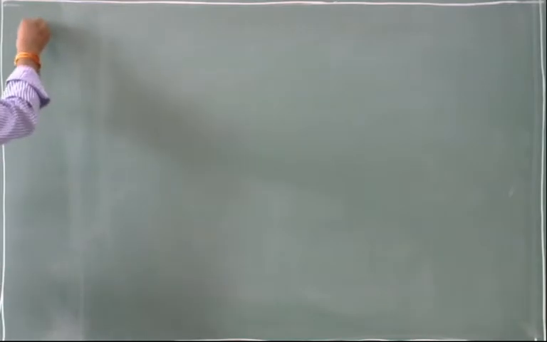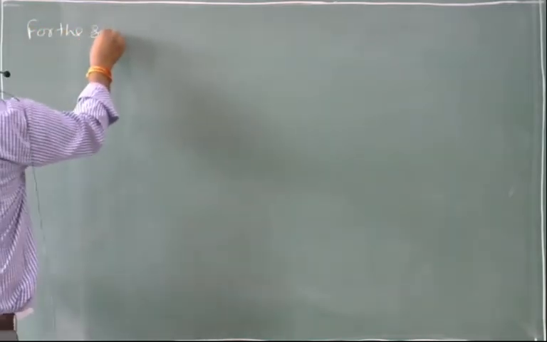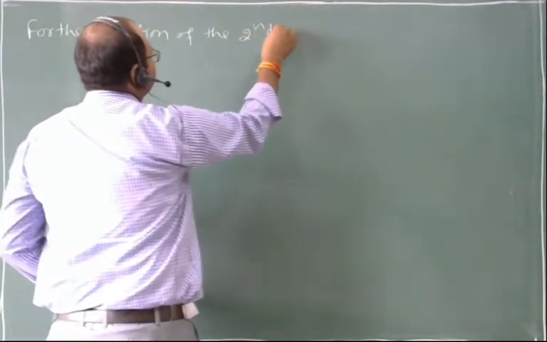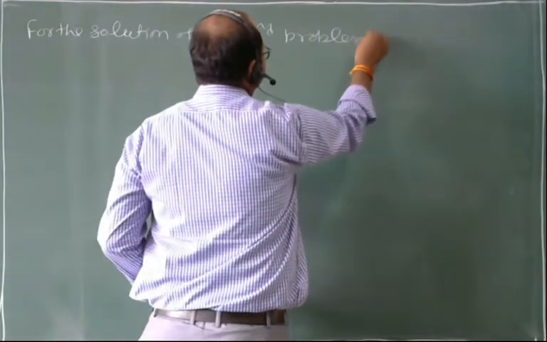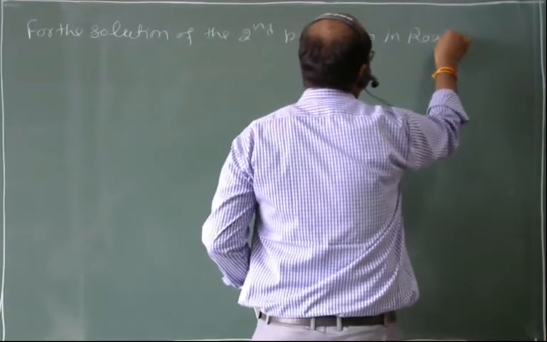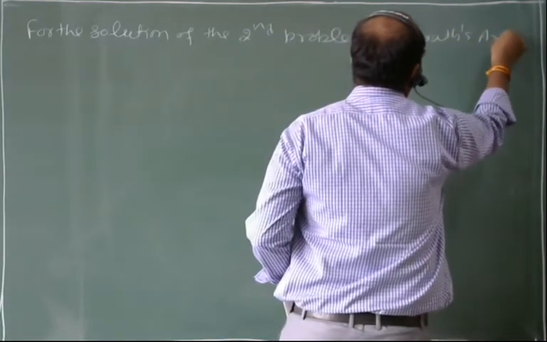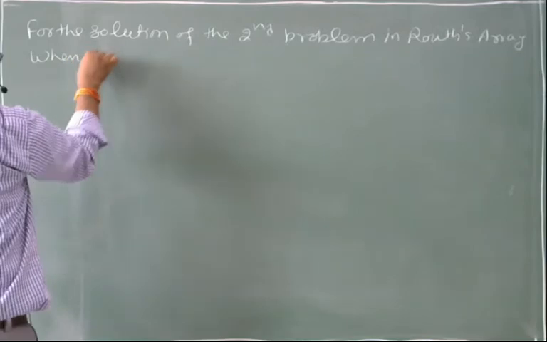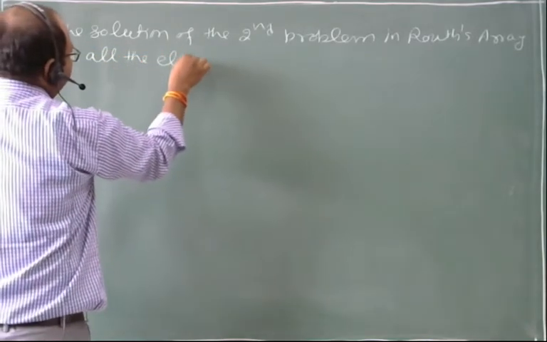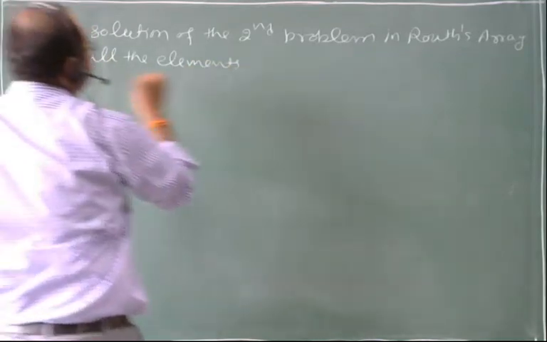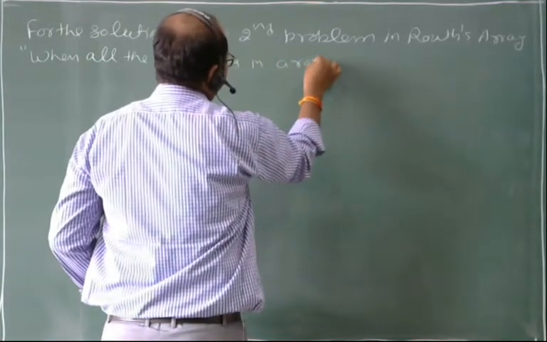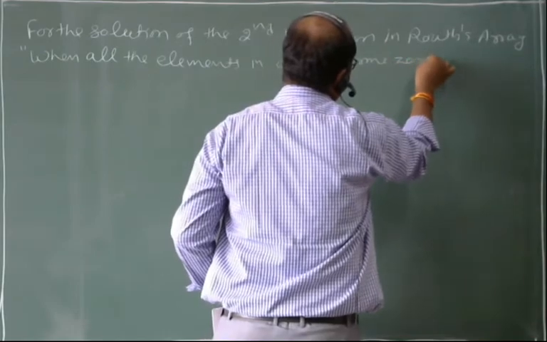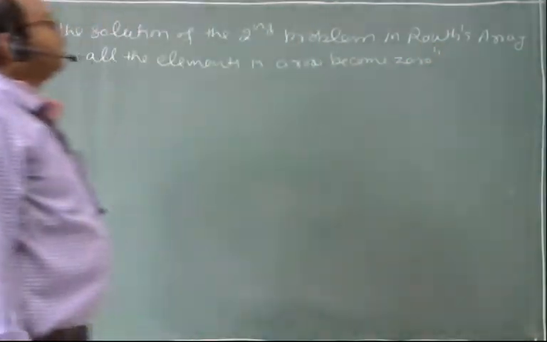For the solution of the second problem, in the Routh array, when all the elements in a row become 0, what is the solution?